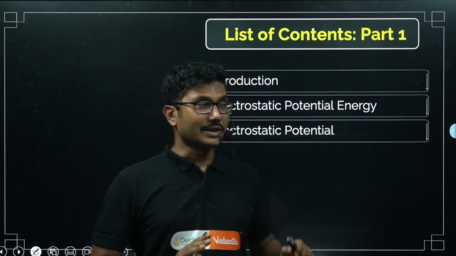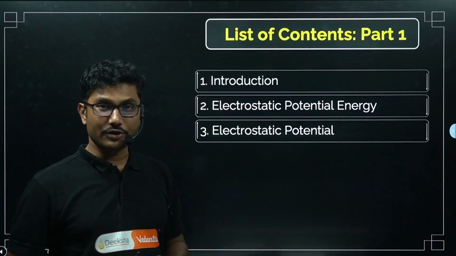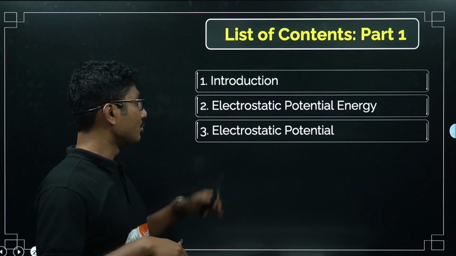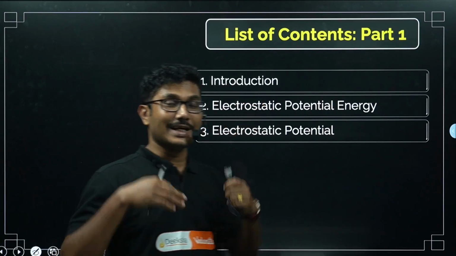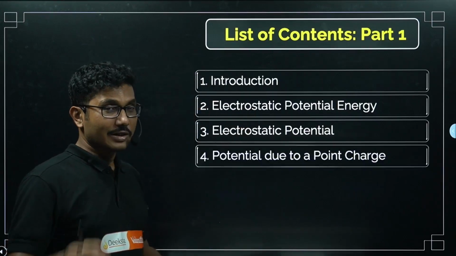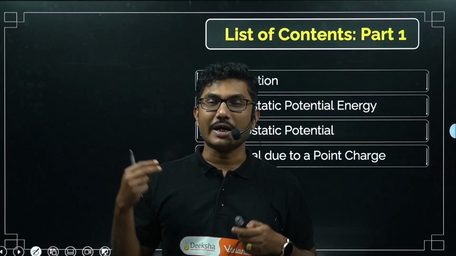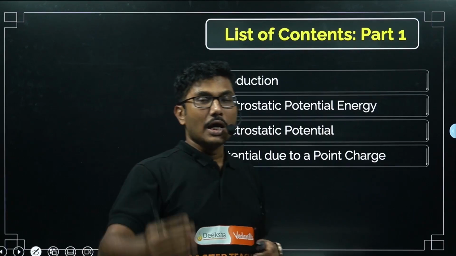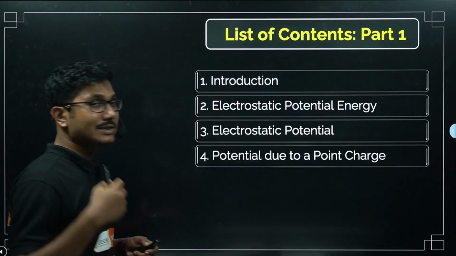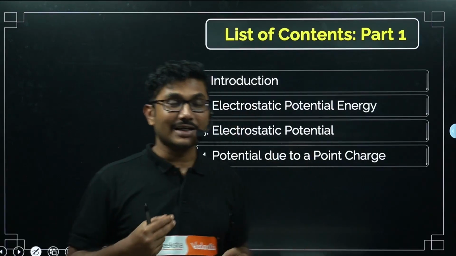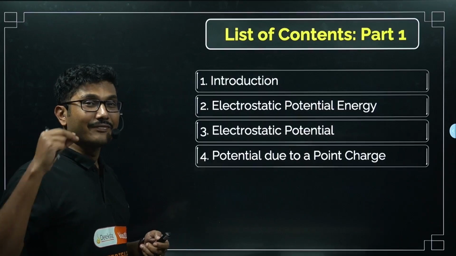So first we start with electrostatic potential energy. We will try to understand the meaning, and then we will come back to it in the later part. So don't worry if your concepts and queries are not getting cleared in this video. We will come back again and try to clear as many queries as you might have while studying the chapter. We will try to clear everything.